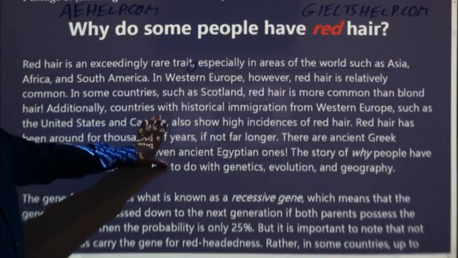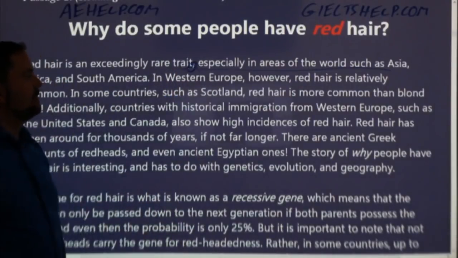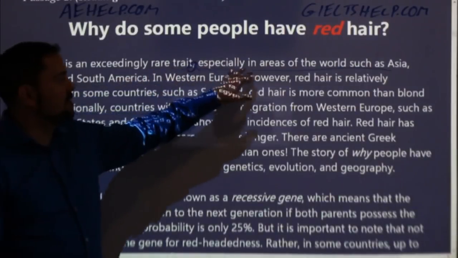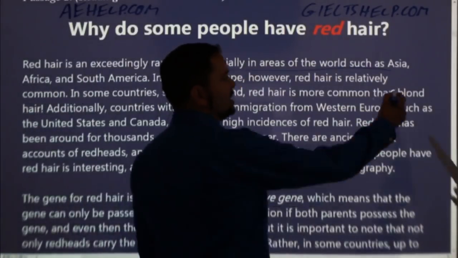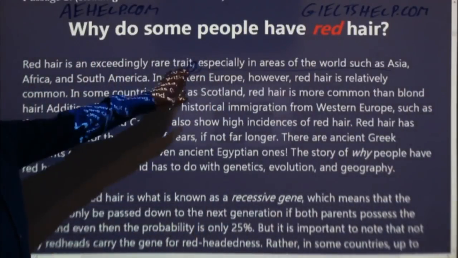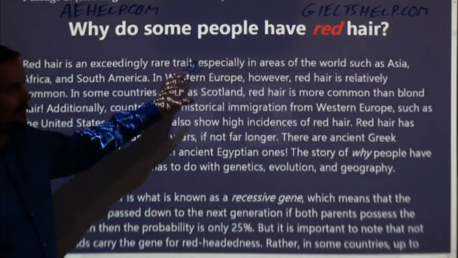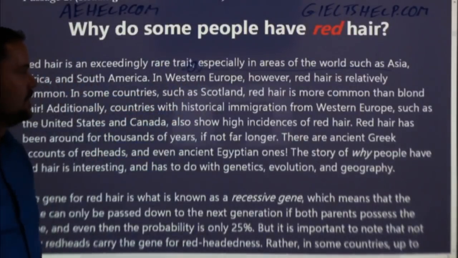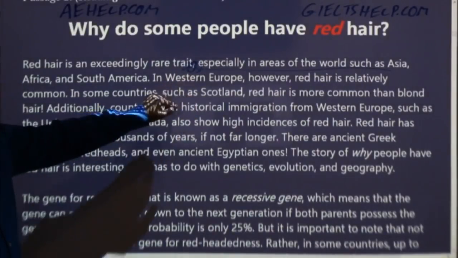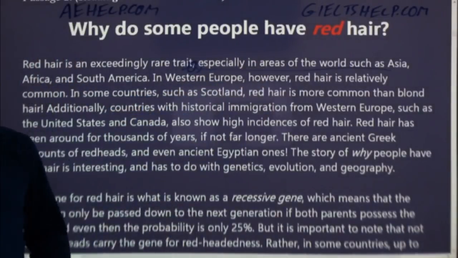If I were to write this, I wouldn't put a comma there. I'd take that one out. I'd actually write that without a comma. I'd say red hair is an exceedingly rare trait, especially in areas of the world such as. So I would not include a break. That's just my style, my diction. So that's just a stylistic comma. You haven't learned about that one. That was a trick question, but it's not needed in my opinion. It's a choice of the author to put that in there to give emphasis to this half of the sentence.